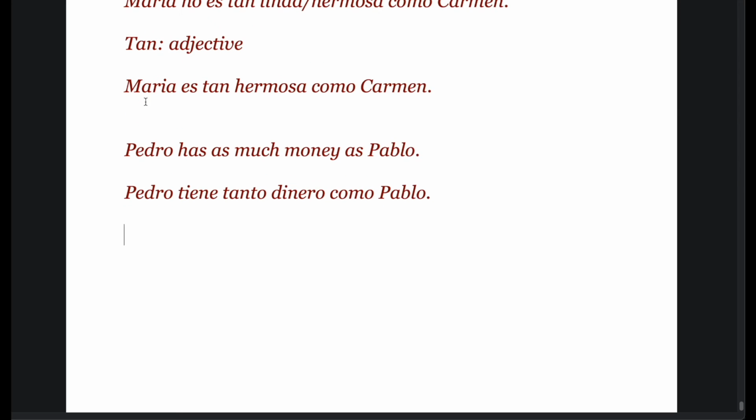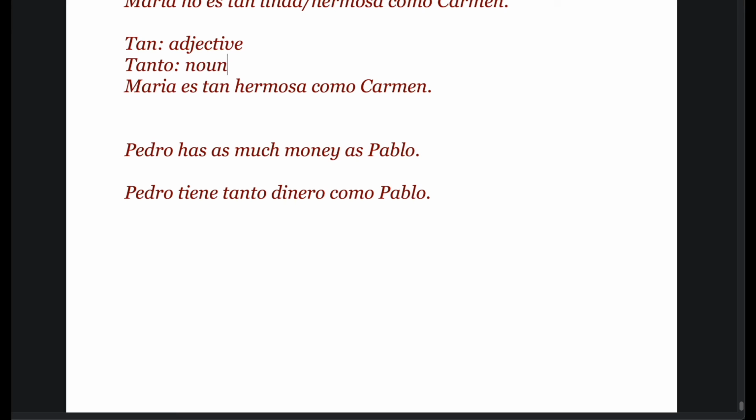And we also use tanto. Right? Dinero being a masculine noun, we are using tanto. So as soon as we are switching to a noun, we are using tanto, and that tanto is being used in an adjective manner. So we are modifying tanto as per the noun in gender and in number as well.